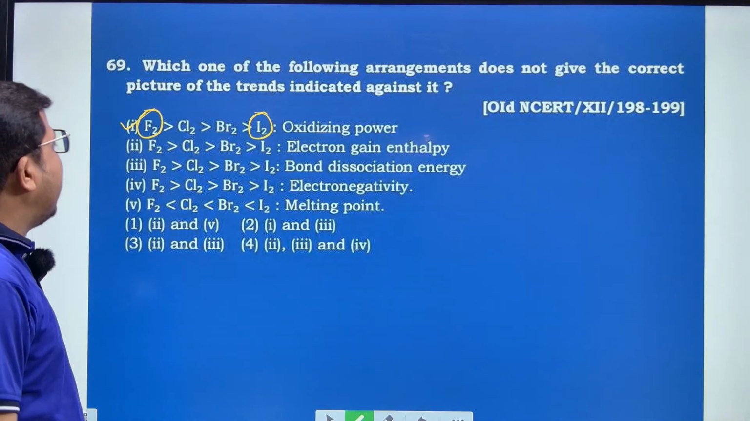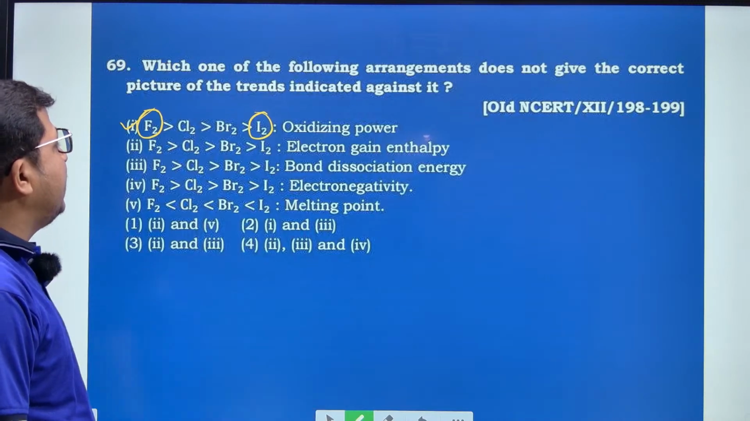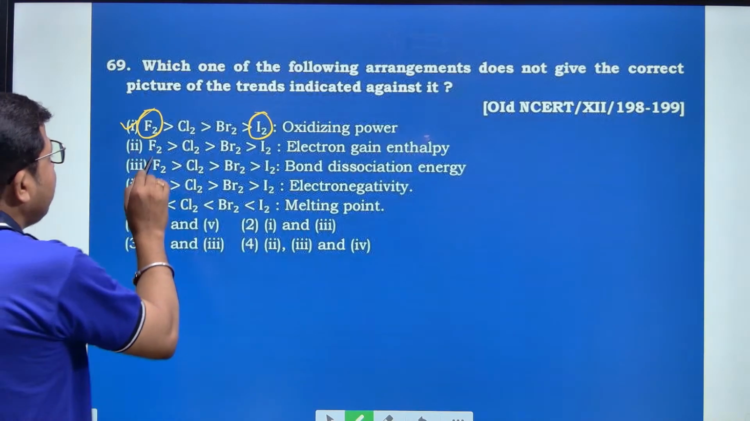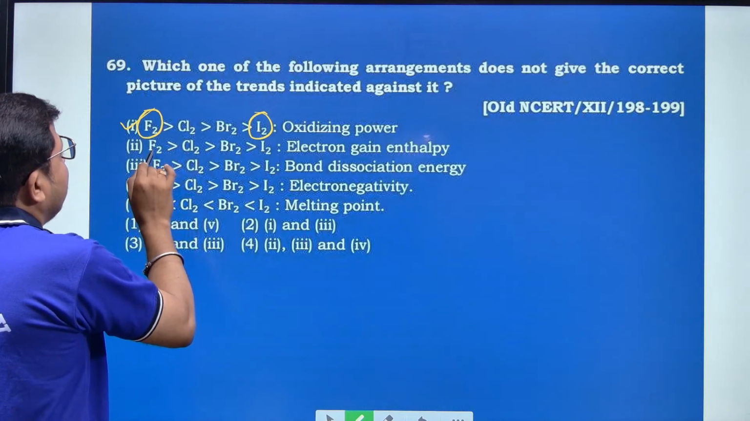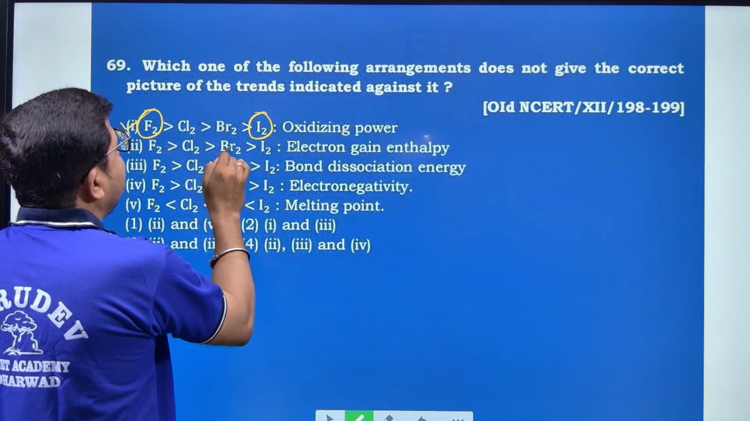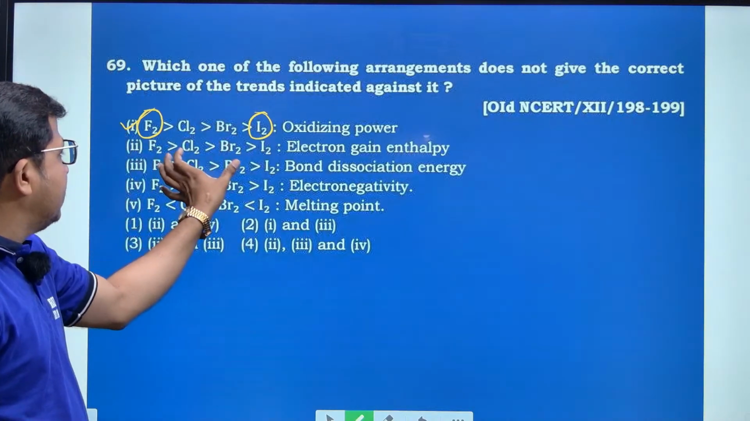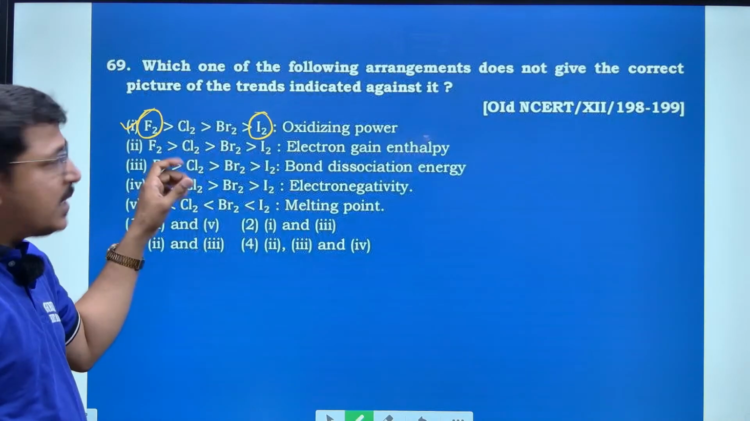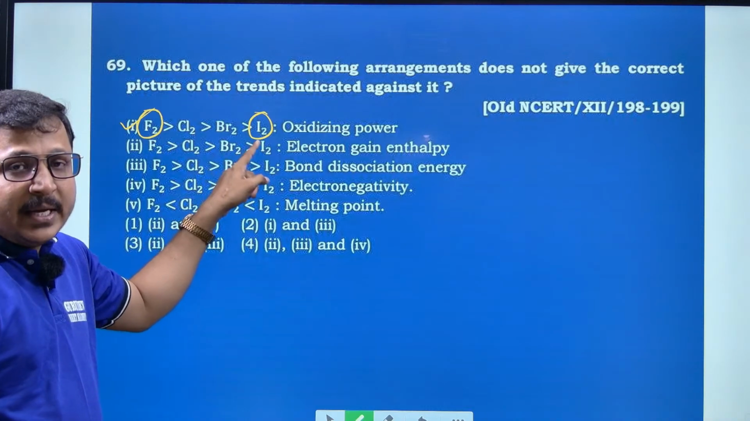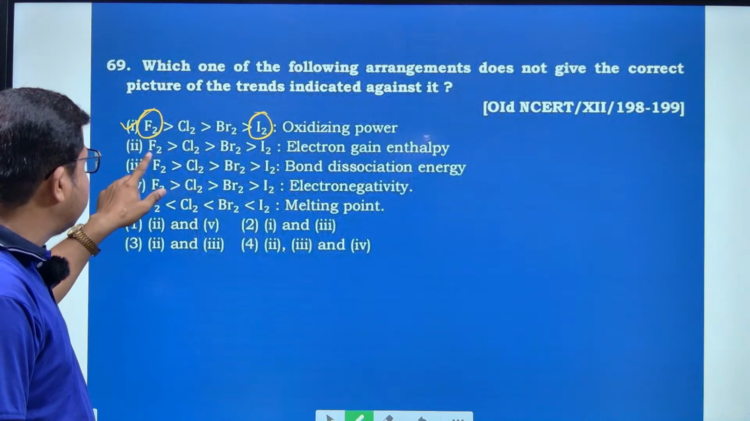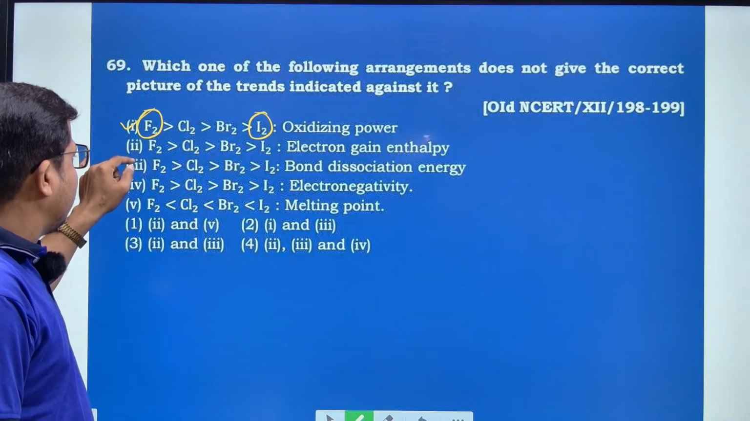And the electron gain enthalpy. See here, electron gain enthalpy: fluorine, chlorine, bromine and iodine. Look at the sequence. Here fluorine has a smaller size and iodine has a bigger size as compared to fluorine. Hence the electron gain enthalpy capacity decreases.